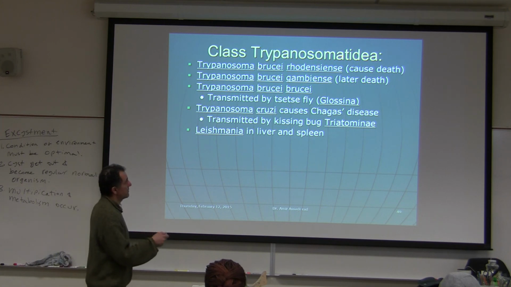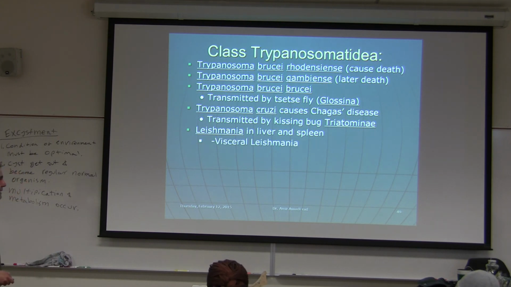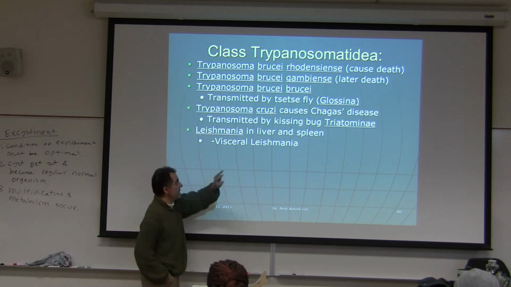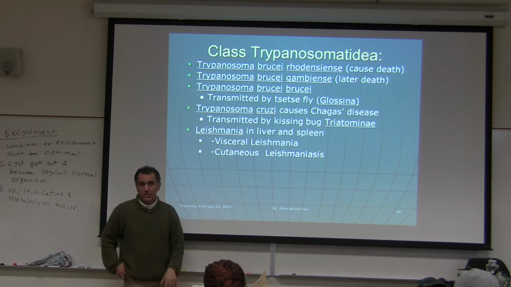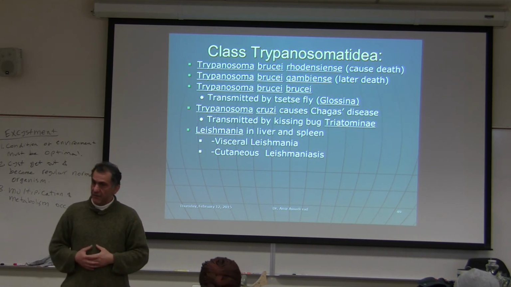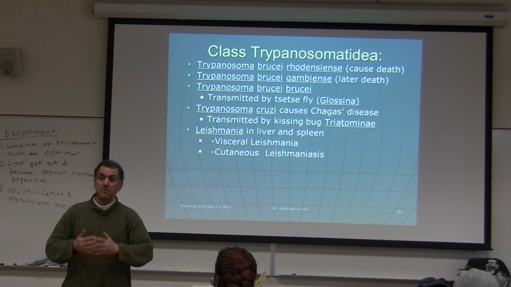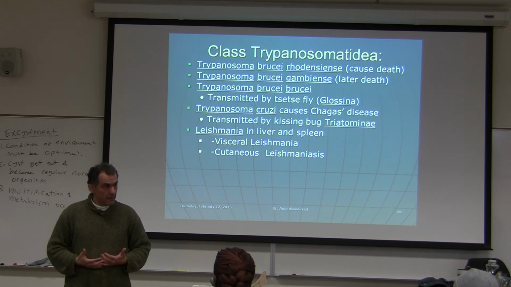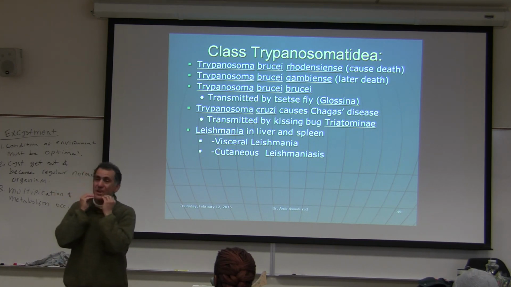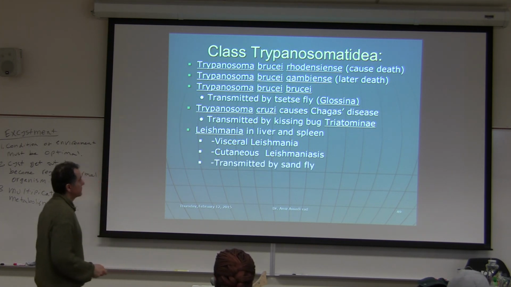Leishmania is another organism. Again, we are talking about the class Trypanosoma. Leishmania is found in the liver. We do have a slide of it. Liver and spleen. There are three different types of leishmaniasis, but we only mention two of them here: visceral leishmaniasis and cutaneous leishmaniasis. In visceral leishmaniasis, usually the spleen and liver become enlarged, and I'll show you some pictures where the person has a big belly. That big belly is not from drinking beer, it's from the liver, from Leishmania. And cutaneous leishmaniasis affects the skin, and you will see some pictures.